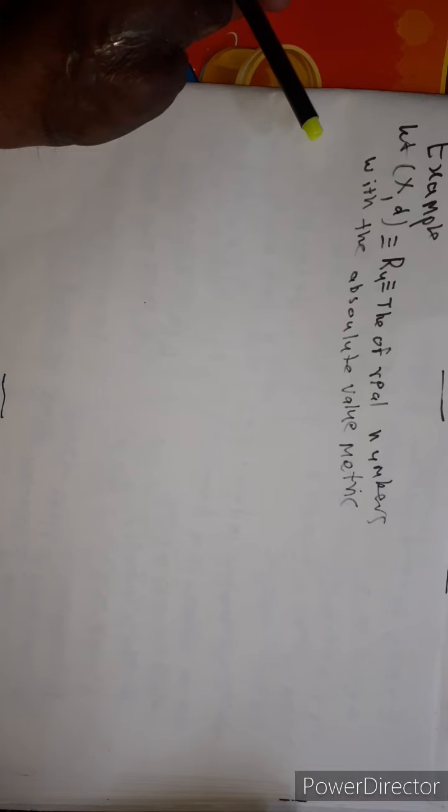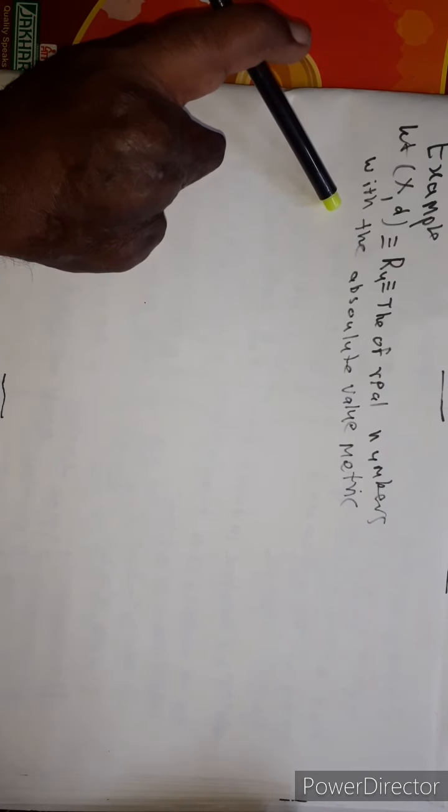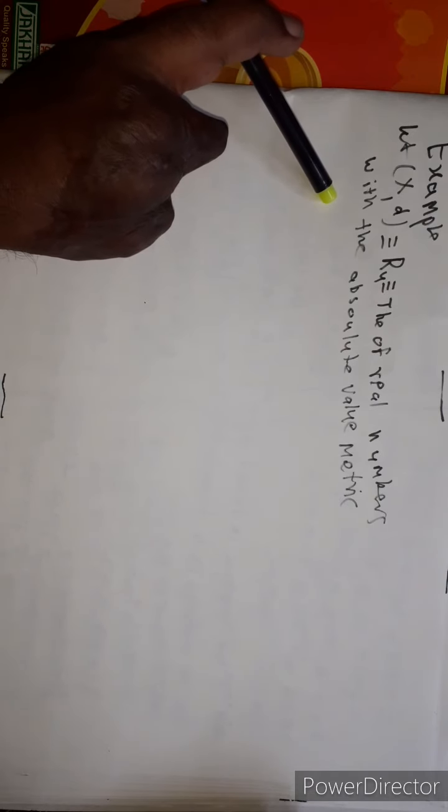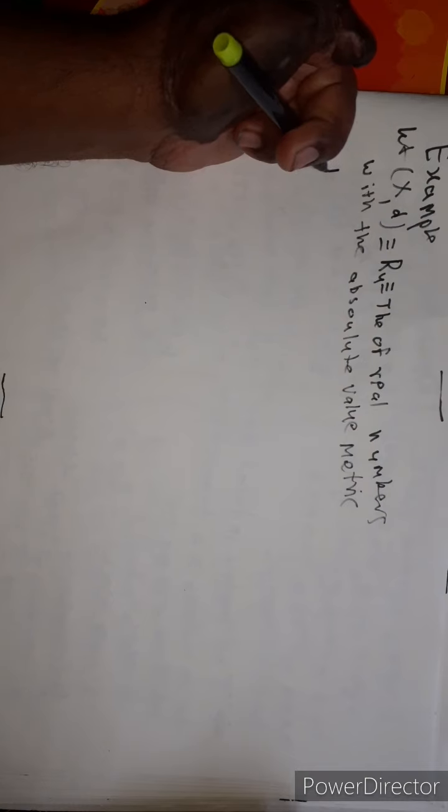Here R_u always denotes the set of real numbers with the absolute value metric. Now in this metric space, find B(0, 5).